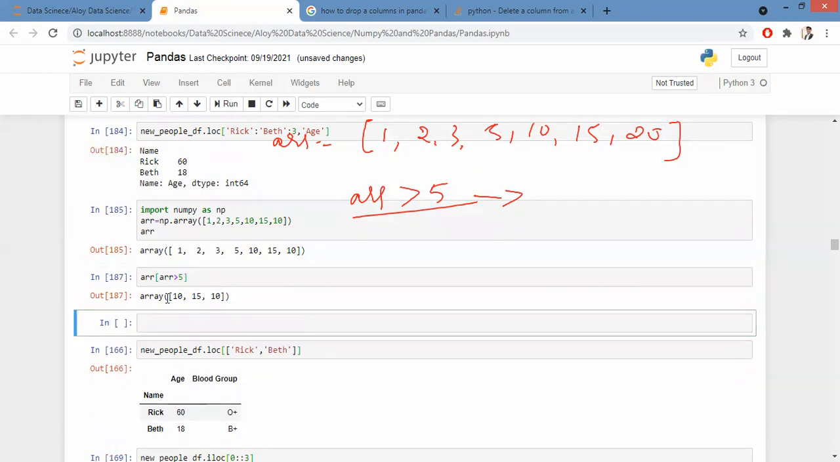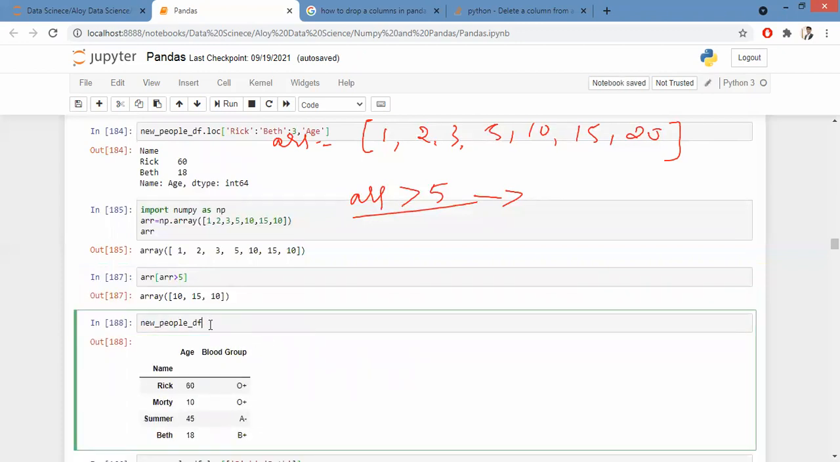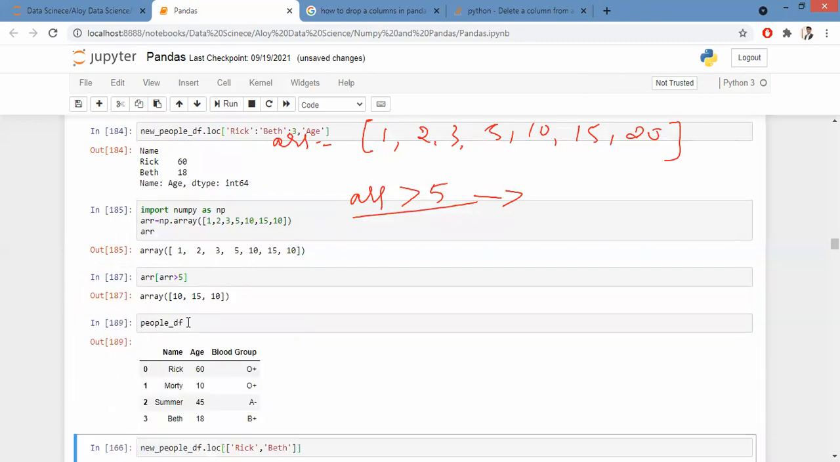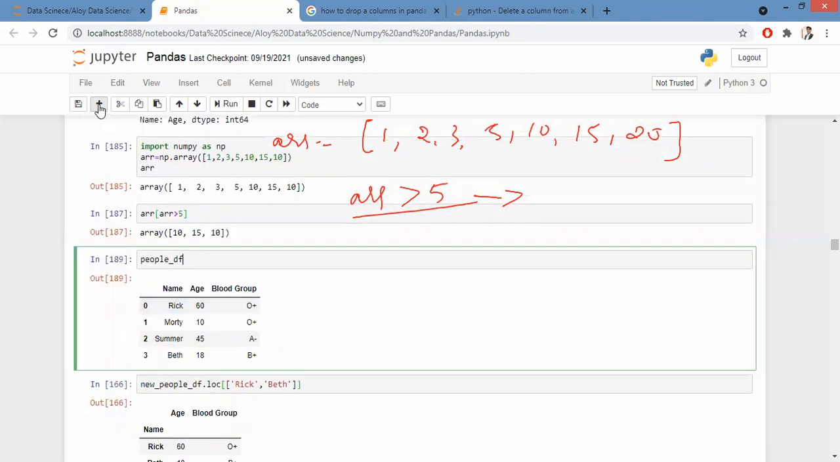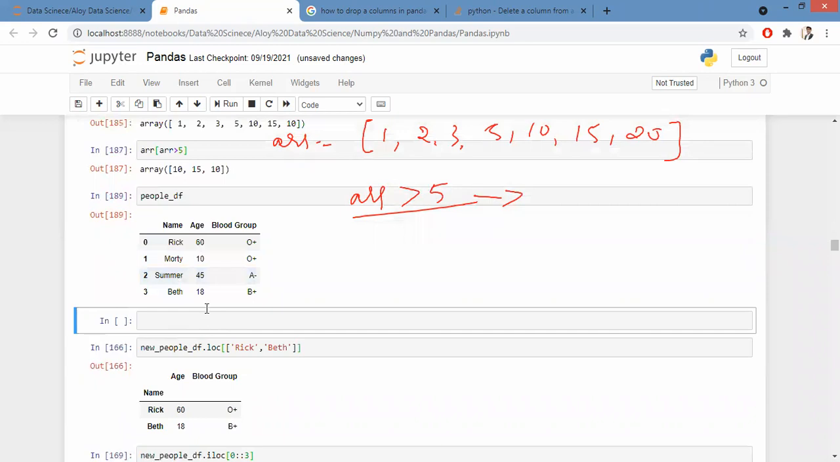Now coming to my data frame, let me use the other one. I need all the people who are having age more than 18. Okay. What I do is, Rahul, why don't you help me on this? Rahul, you there? Yes, sir.